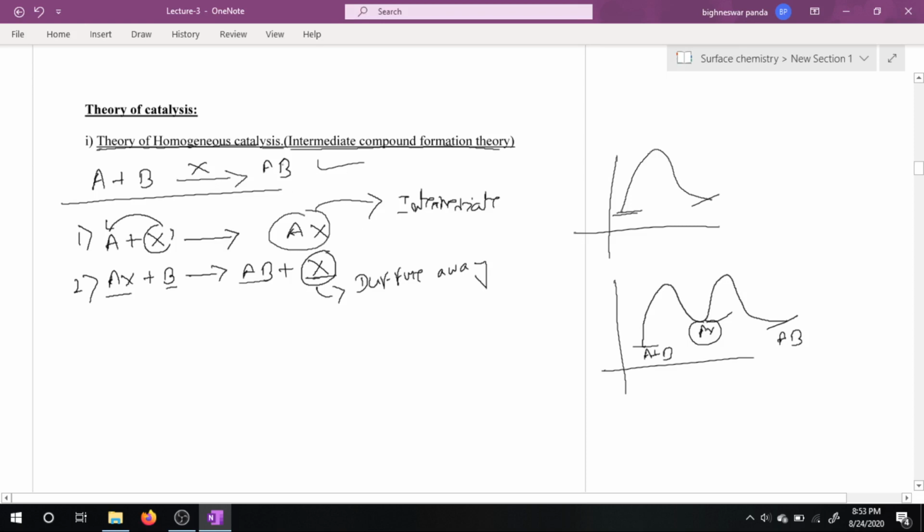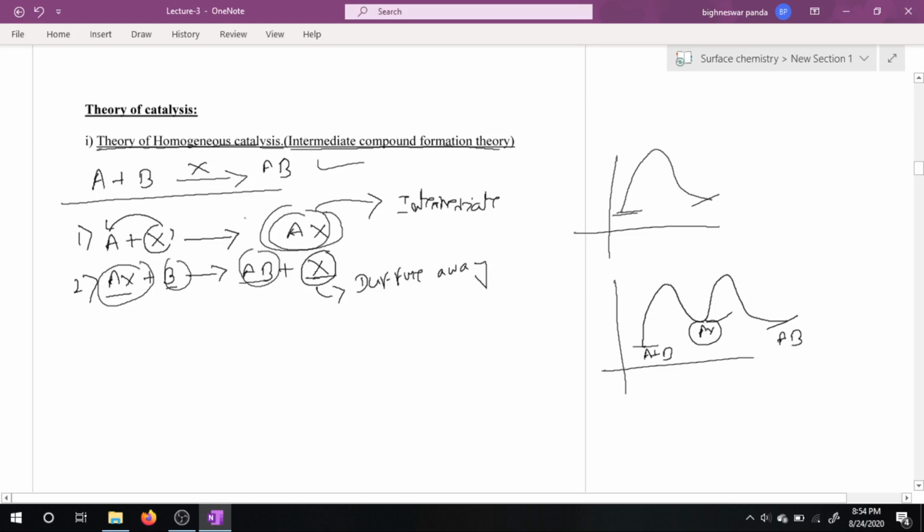What happens in case of a homogeneous catalyst? In case of a homogeneous catalyst, the catalyst enters into chemical combination with one or more of the reactants, forming an intermediate compound, and then decomposes or combines with another substance to produce the product.